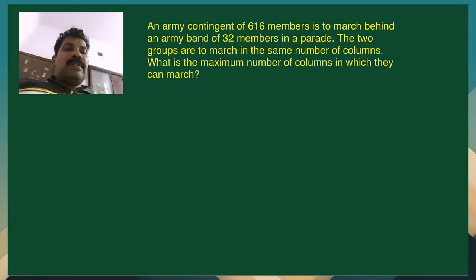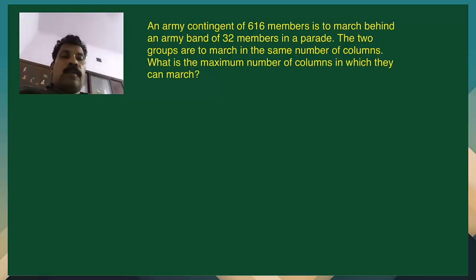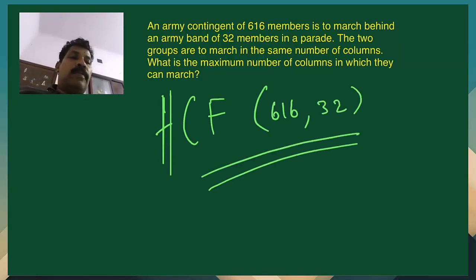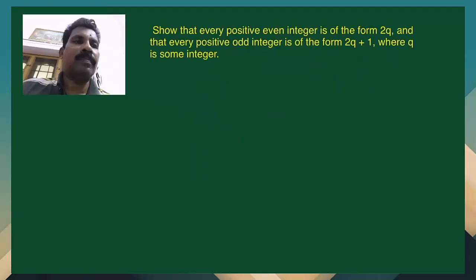Another problem: an army contingent of 616 members is to march behind an army band of 32 members in a parade. The two groups are to march in the same number of columns. What is the maximum number of columns in which they can march? Here also we have to use the same technique. We have to find the HCF of 616 and 32. That is very simple, left as homework. Now we shall see some more applications of Euclid's division lemma.